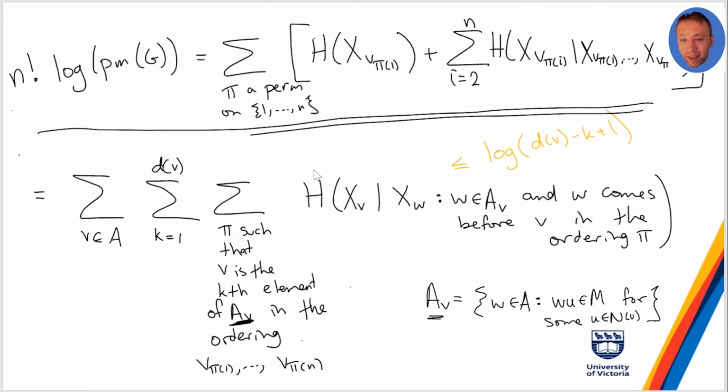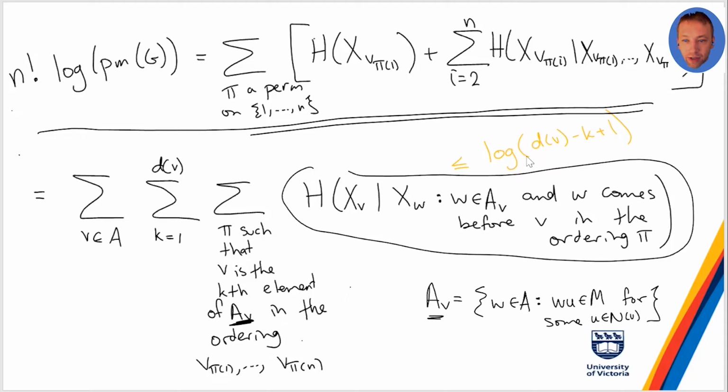Anyway, at the end of the day, what you get is that this expression is at most log of the number of choices that V has. Given that there were K things before, basically K minus 1 of the neighbors of V are already taken, it's log of degree minus K plus 1. I might not be explaining this in the most rigorous way, and I feel like there's something slightly missing here, but this is the idea.